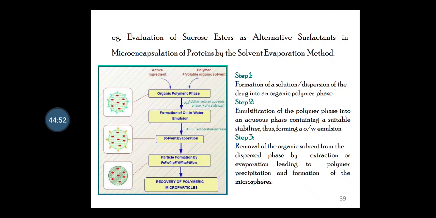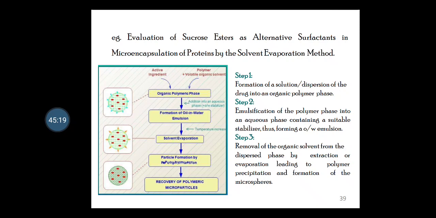And the third and final step is the removal of the organic solvent from the dispersed phase by extraction or evaporation, which leads to polymer precipitation and eventually the formation of the microspheres.